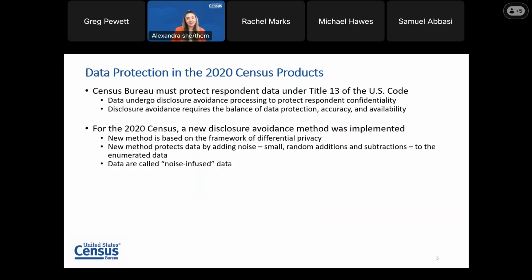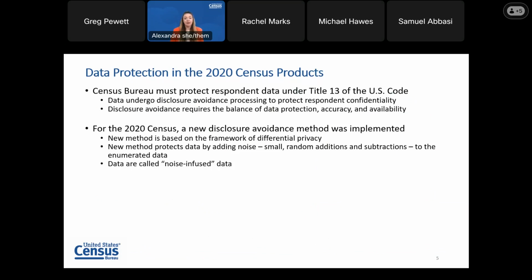Here at the Census Bureau, our mission is to serve as the nation's leading provider of quality data about its people, but we must also protect respondent confidentiality. Before we publish the data, the Census Bureau must apply a process called disclosure avoidance to protect the confidentiality of respondents.